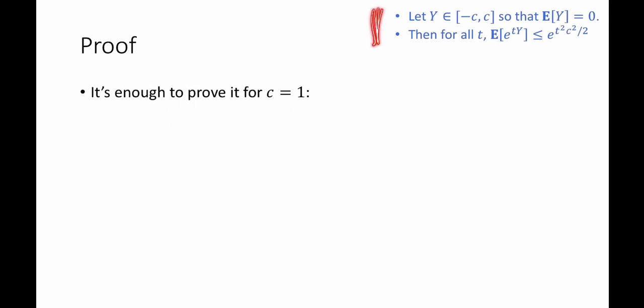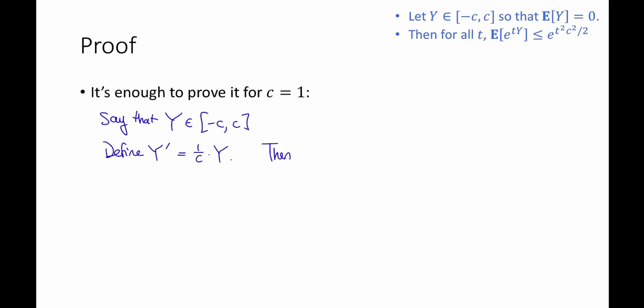I wrote the lemma up here. First, I claim that it's enough to prove the lemma for c equals 1. Indeed, suppose that Y is contained in minus c to c, as in the statement up here. And now let's define Y prime to be equal to 1 over c times Y. Then Y prime lives in minus 1 to 1 with probability 1.